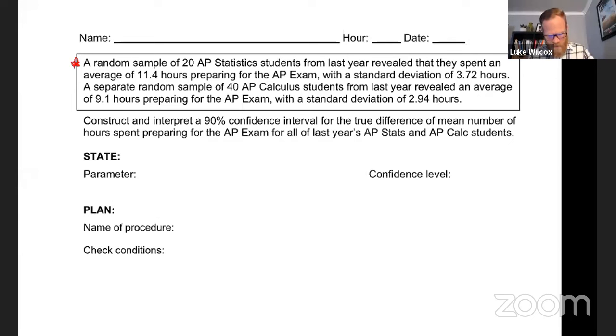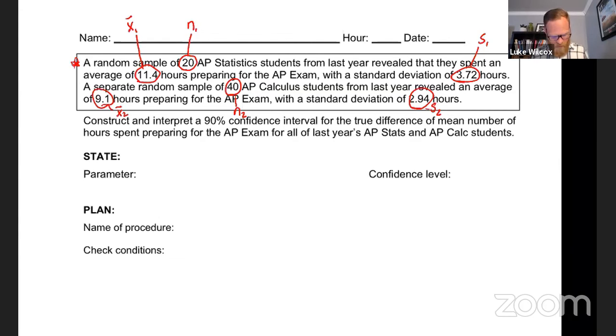So let's get our notation down right away here. 20 is our sample size, but it's the sample size from the first sample, so I'm going to call that N1. 11.4 is the mean X bar of the first sample, so I'm going to call that X1 bar. And then the standard deviation over here is S1. And then we go to the AP Calculus students. 40 is going to be my N2 value, 9.1 is going to be my X bar 2, and 2.94 is going to be S2.